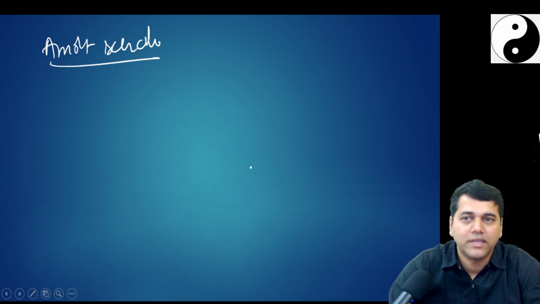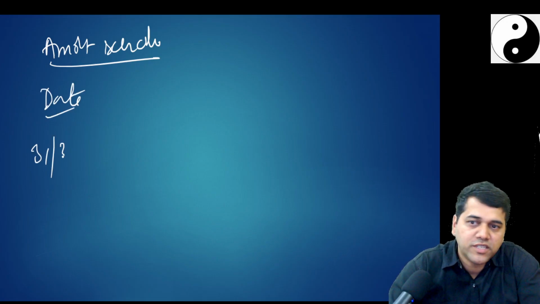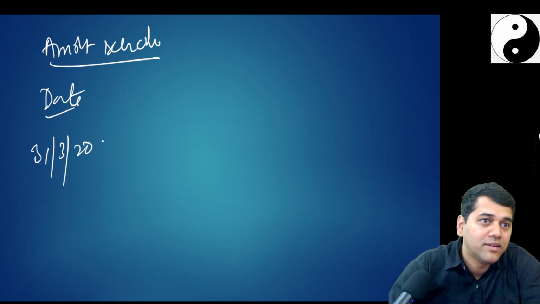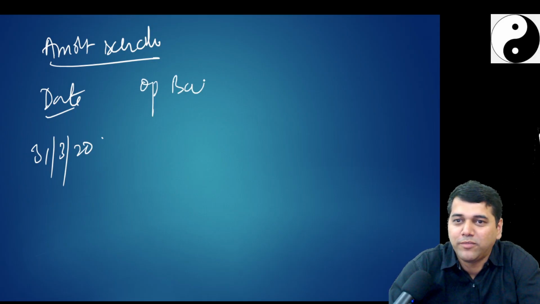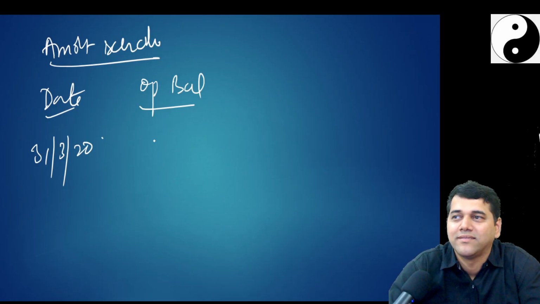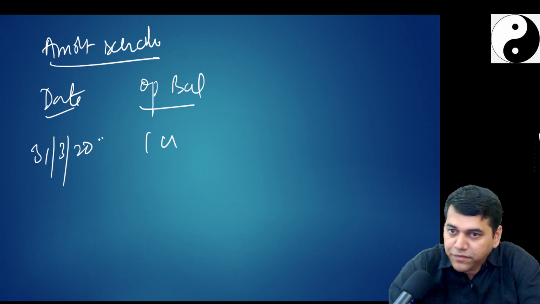They have prepared it in the solution. I think it has come in the exam also. It has come in the exam. So you have got the date from when? 31st March 2015. I'll write the opening balance. What is my opening balance? 1 crore. But on which day? 1st April 2015, the transition day.